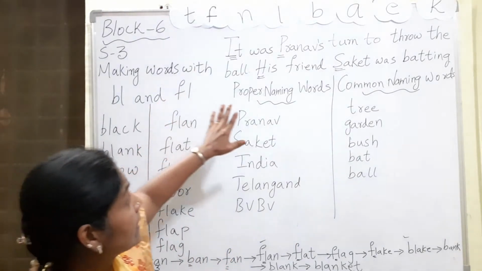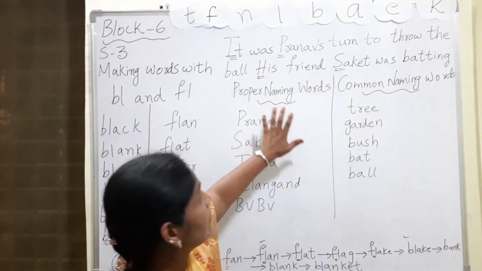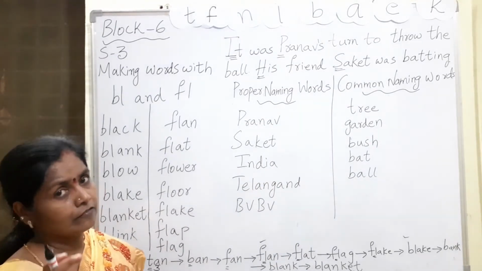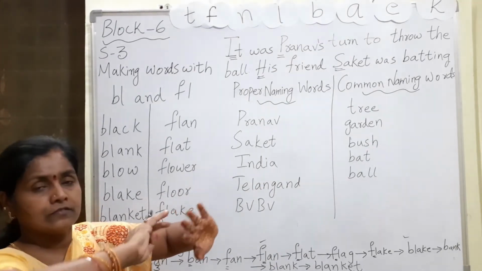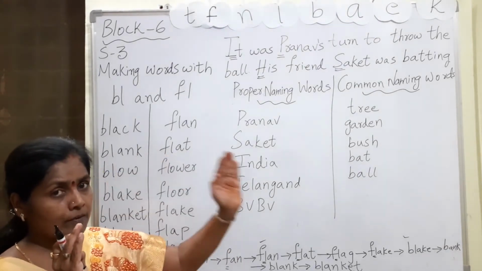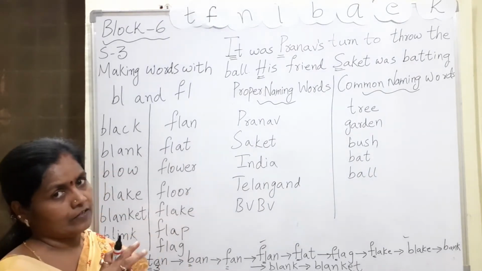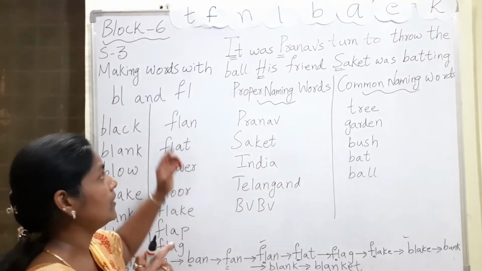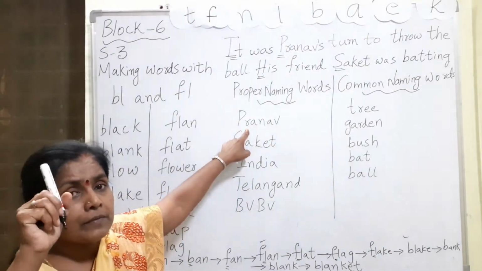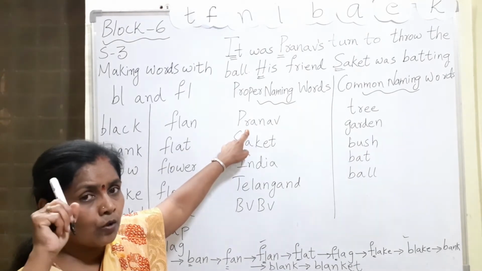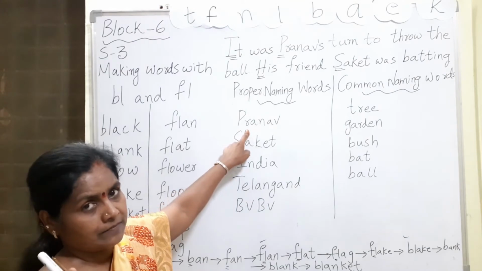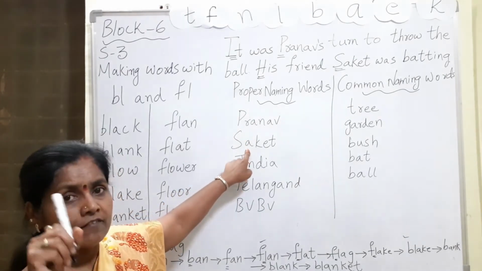So the difference between a proper naming word and a common naming word is, listen very carefully. Naming words are common, everything. But here we are differentiating proper naming word and common naming word. Listen very, very carefully. A proper naming word will have only one person. Pranav means only one Pranav is there. There are no other Pranavs in our lesson. Saket means only one Saket.